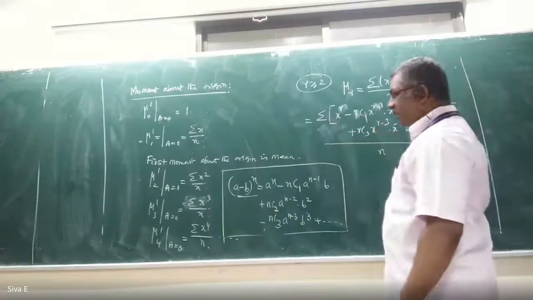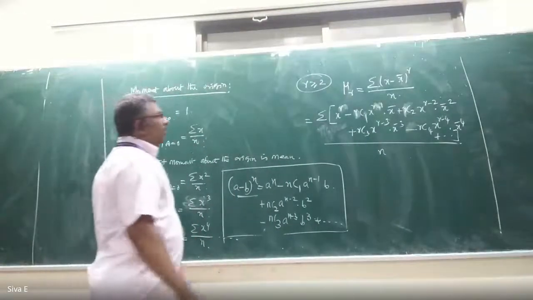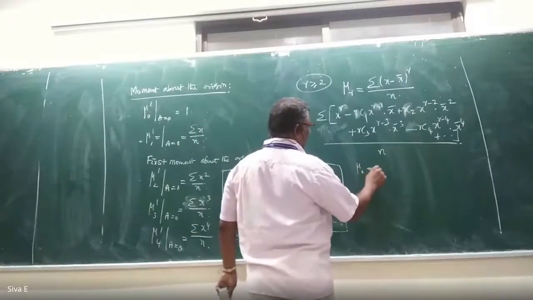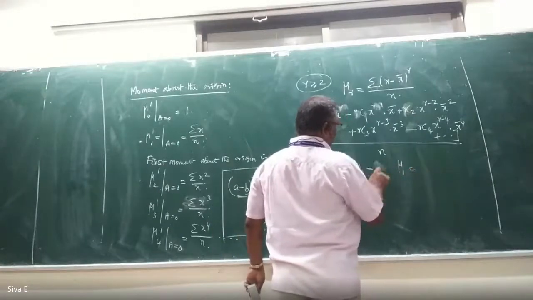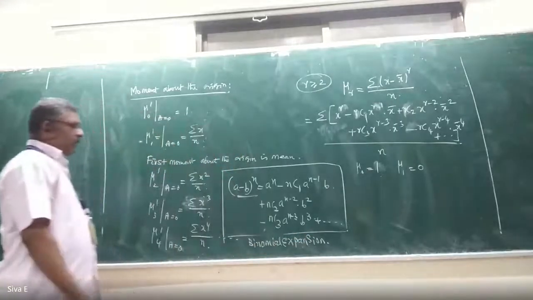So apply the summation inside, you will get the same thing. Mu 0 equal to 1, mu 1 equal to 0. Can you explain this expansion once? The expansion of x minus x bar whole r. This expansion. Binomial expansion.